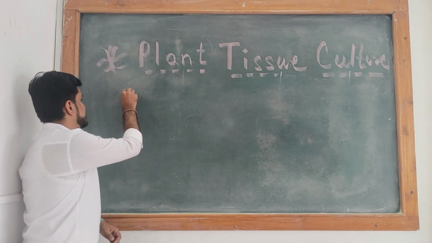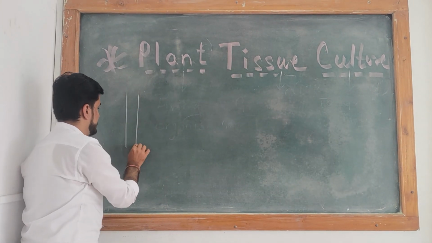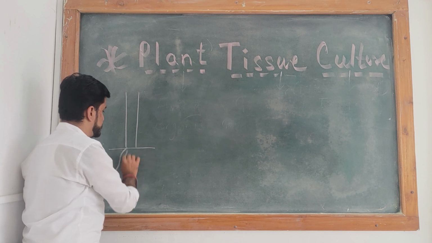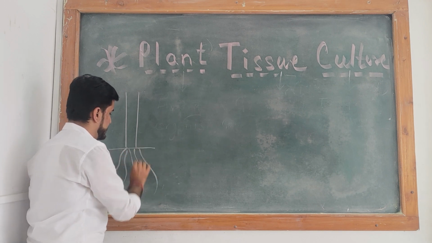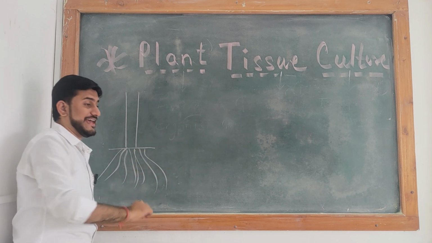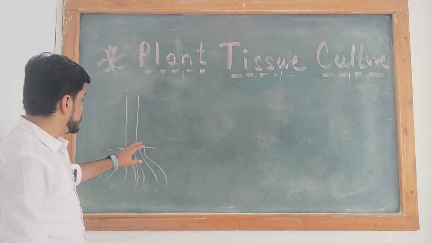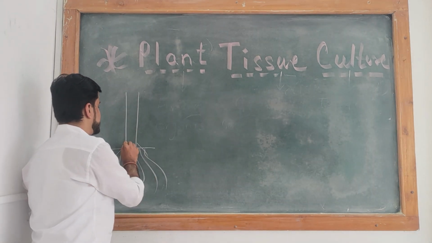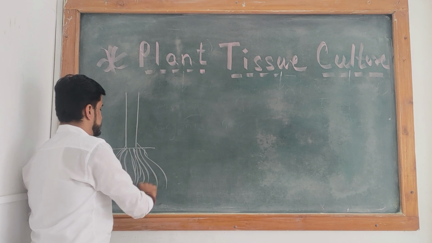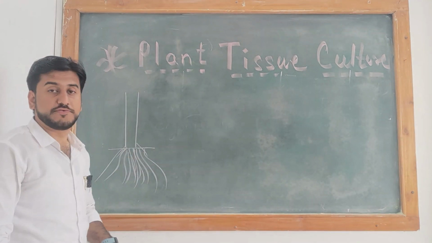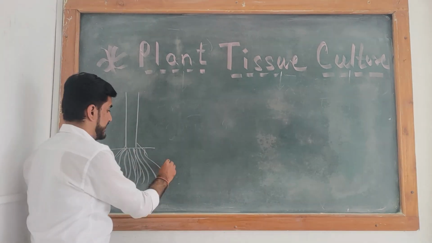So the first step in the plant tissue culture method is selection. Selection of the plant part is most important.